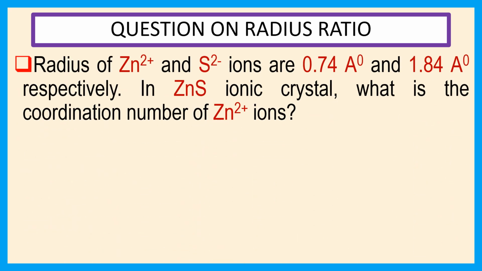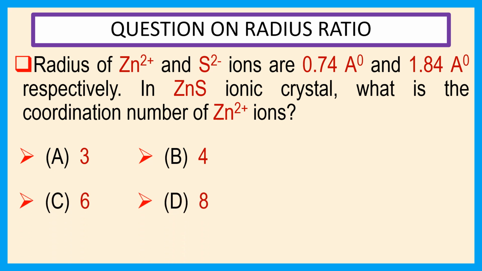Question on radius ratio. The radii of Zn2+ and S2- ions are 0.74 angstrom and 1.84 angstrom respectively. In ZnS ionic crystal, what is the coordination number of Zn2+ ions? Choices are A 3, B 4, C 6, D 8. Answer is B 4. Explanation we will see in the next slide.